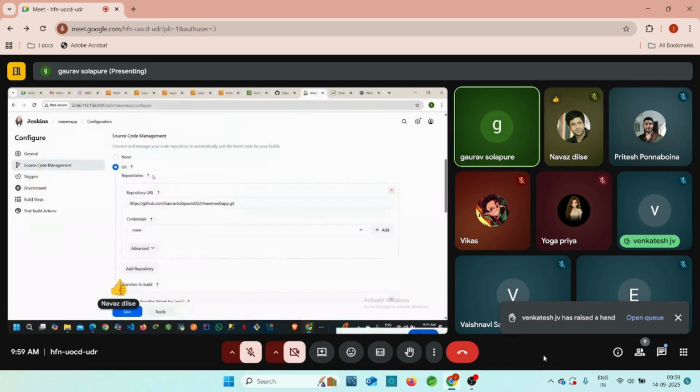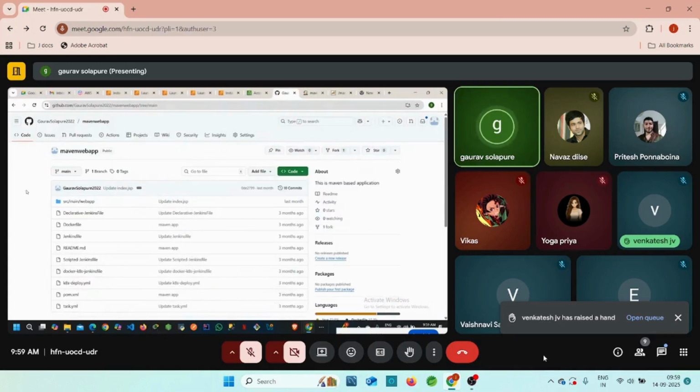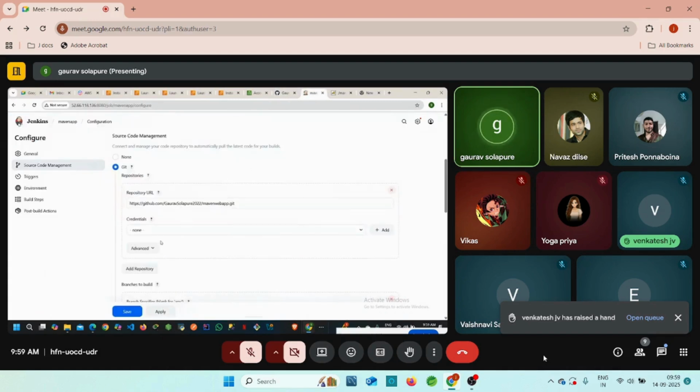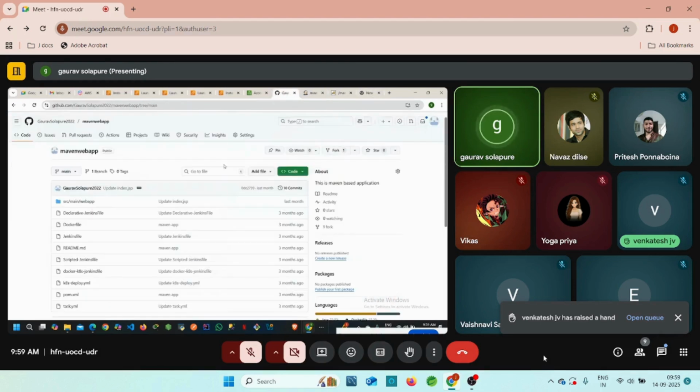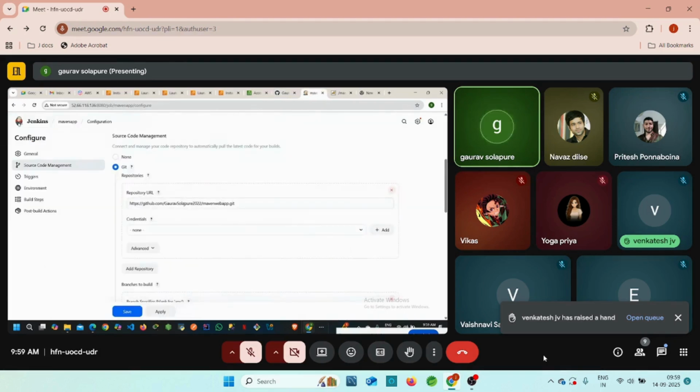Yeah, okay. This is our first step, and this is our integration part, guys. Credentials: our repository is public, so there is nothing to do to add any kind of credentials, guys, because our repository is public. If your repository is private, then we need to add the credentials here, right? You can also access this same URL without any kind of credentials, because my repository is public, so you can access any application from here, guys, right?